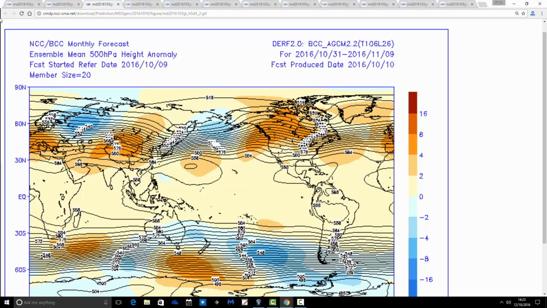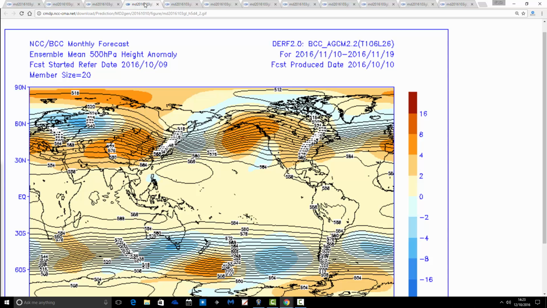The next 10-day period, going from the 31st of October through to the 9th of November, shows the ridge just generally through the country. So I think what's happening here is that very gradually this ridge is moving southwards over Western Europe, and probably by the time we get towards the end of this period, we will be starting to see the jet stream coming back, perhaps. So a transitional period, starting off quite cool, maybe very dry, and then probably turning a little bit more unsettled and milder later on. And then the final 10-day period, which goes from the 10th through to the 19th of November, shows westerlies coming back, with below average heights returning to the north and above average heights to the south.